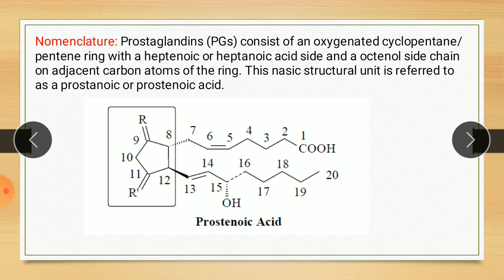Prostaglandins are broadly classified as prostaglandin A, B, C, D, E, F, G, H based on their cyclopentane ring or pentane ring substitution pattern. So depending upon this cyclopentane ring, prostaglandins are of various types. It may be prostaglandin A, B, C, D, E, F, G, H.